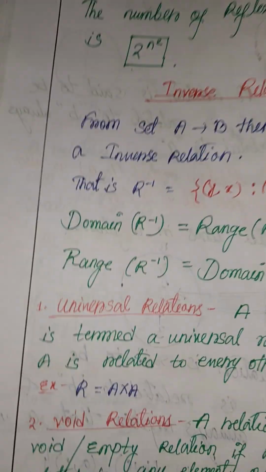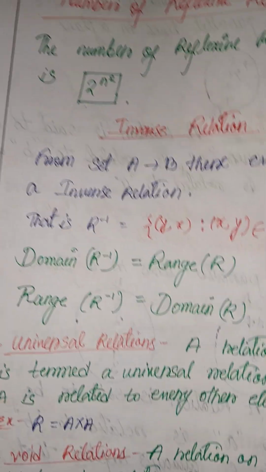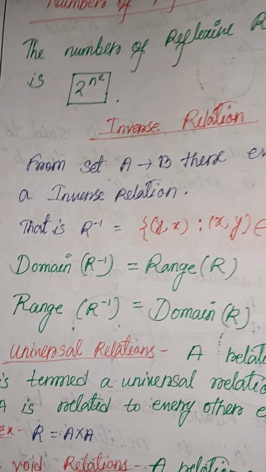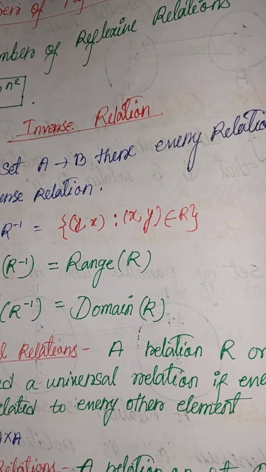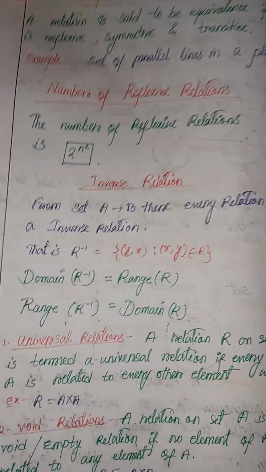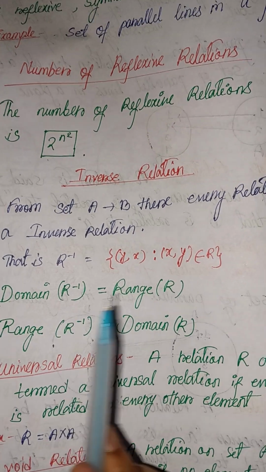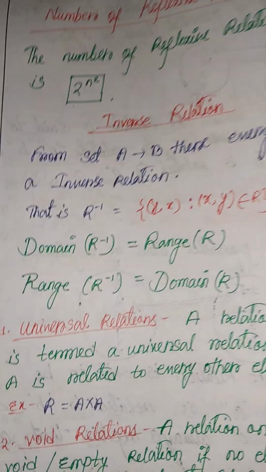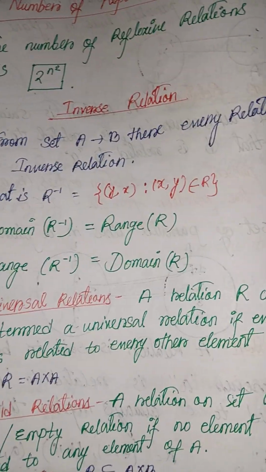Next, inverse relation. What is inverse relation? The definition: from set A to B, every relation has an inverse relation, that is, R inverse = {(y, x) such that (x, y) belongs to R}. So definitely, the domain of R inverse is the range of R, and the range of R inverse is the domain of R. That's a simple thing. Inverse we all know, as simple as that.